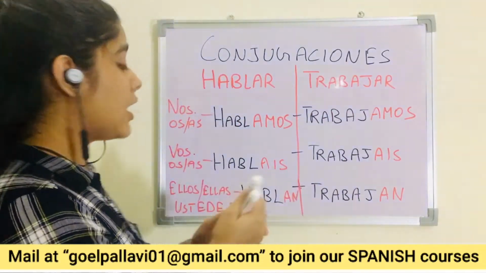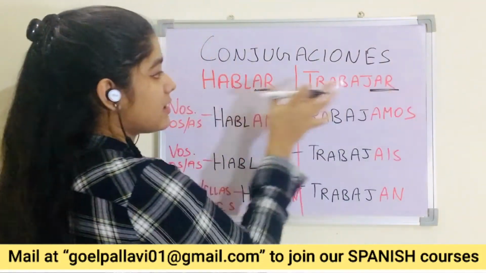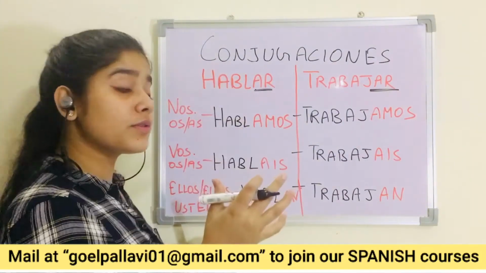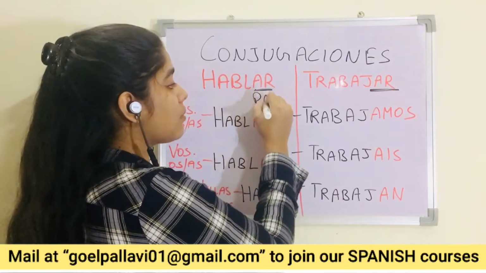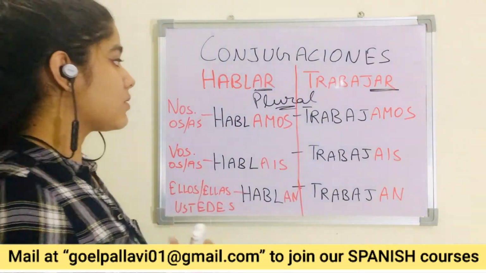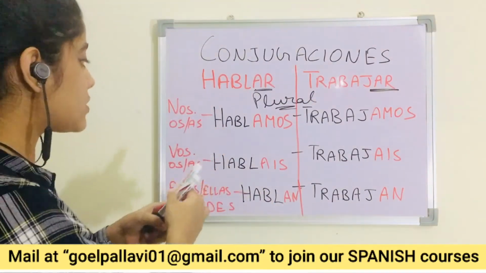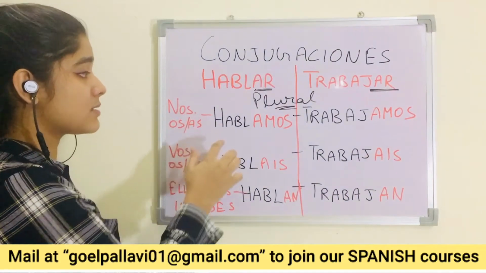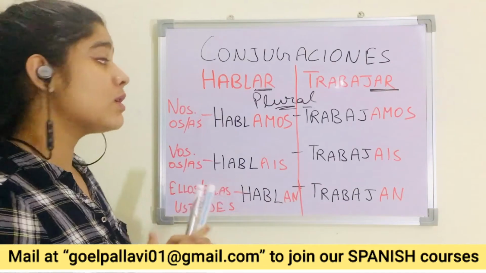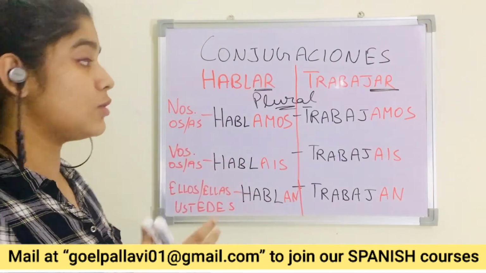So let's learn now the plural forms. These are AR ending verbs, hablar and trabajar. We have learned in the first part singular forms. We are going to learn now plural form. Okay. So the plural form of first person is we. Okay. So nosotros, nosotras. As is for feminine, os is for masculino, también para femenino, masculino, femenino, both.